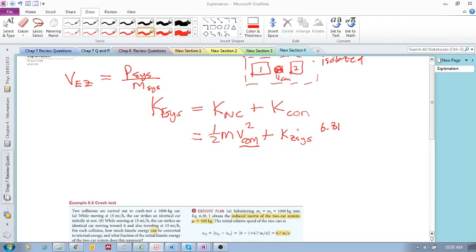So this kinetic energy is the convertible kinetic energy. It does not change based on different inertial reference frames because it is in reference to the zero momentum reference frame. Whereas this kinetic energy, which is non-convertible, does change in different inertial reference frames.